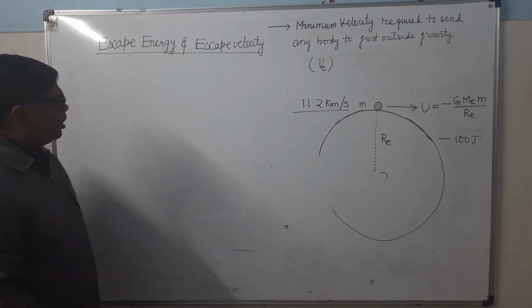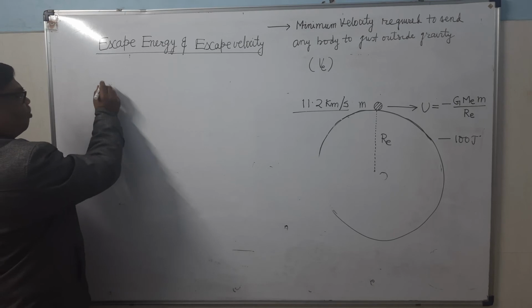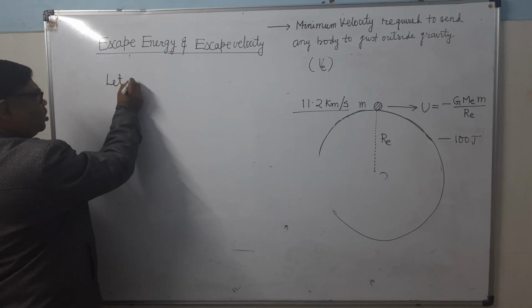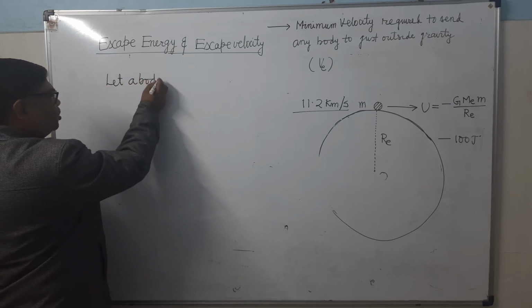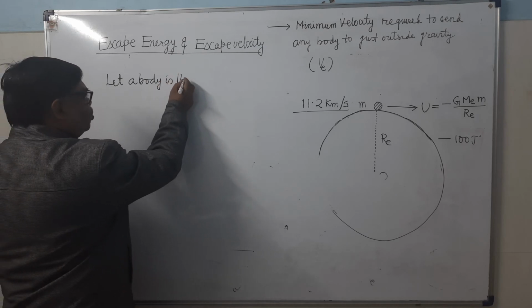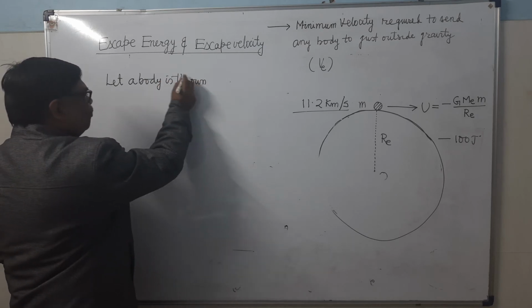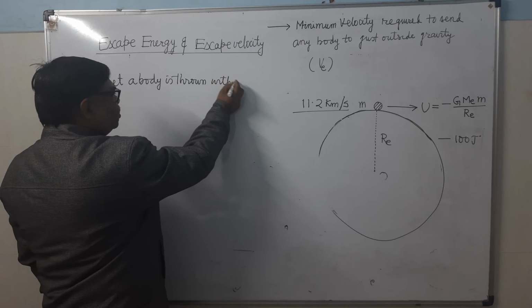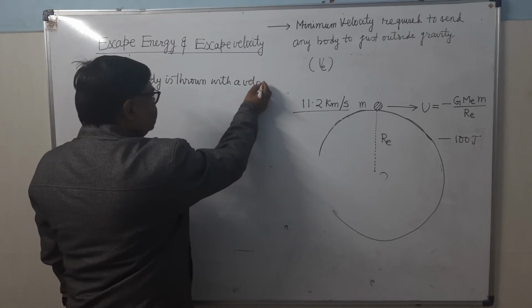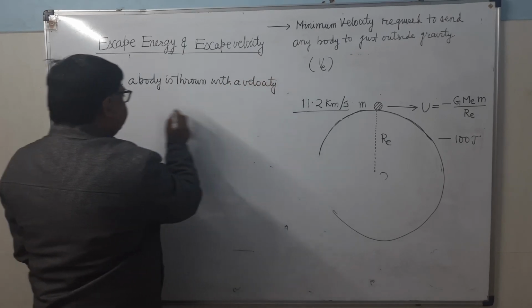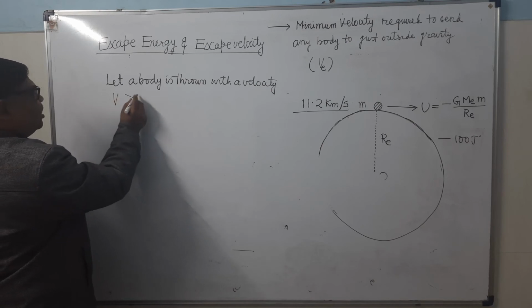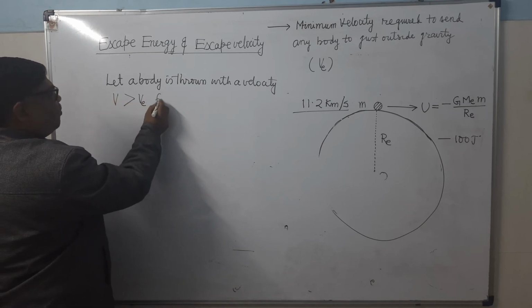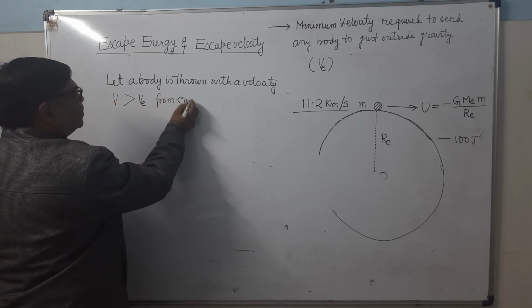So see here, we have assumed, let a body be thrown with a velocity v, which is greater than the escape velocity from Earth's surface.